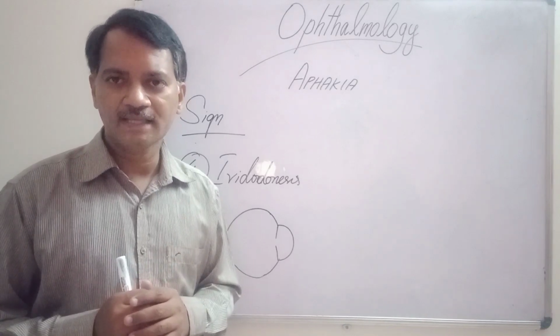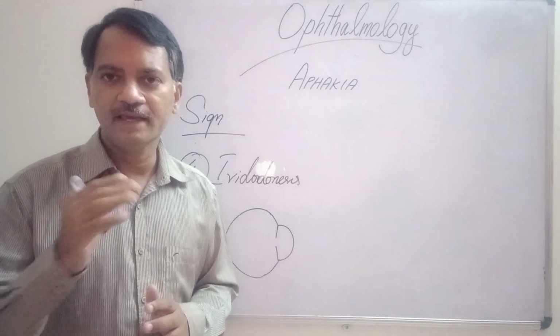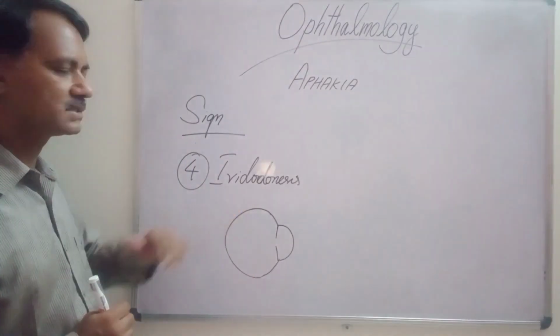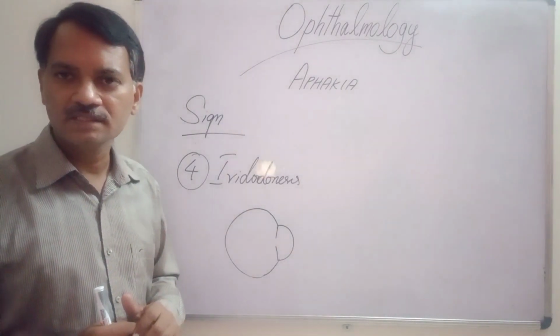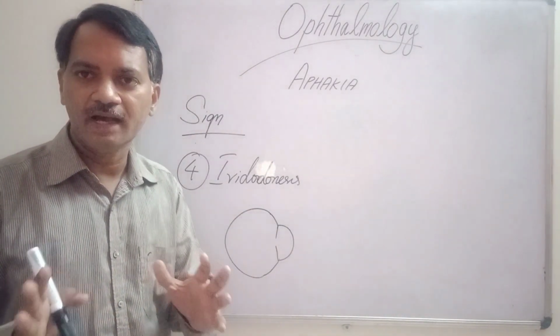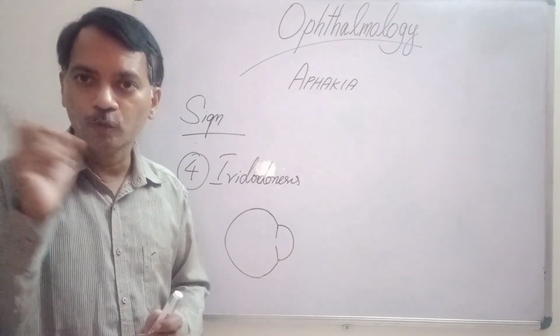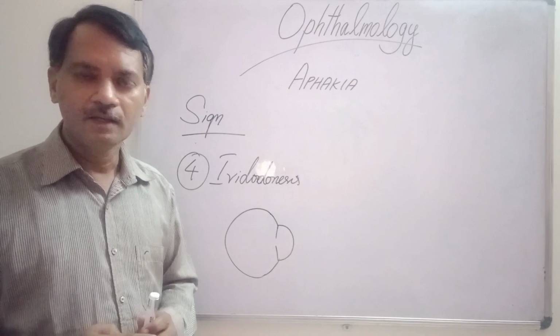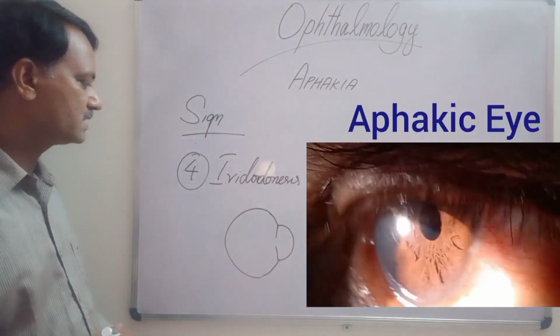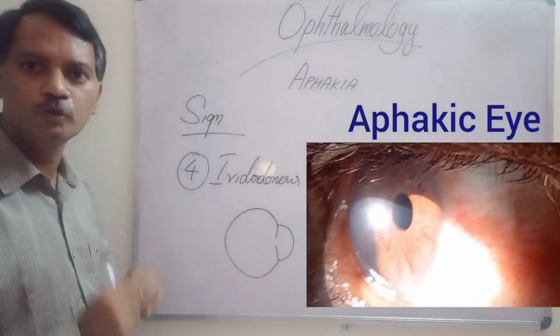Another important sign in aphakia is iridodonesis. Iridodonesis is tremulousness of the iris. The iris vibrates inside the eye with the movement of the eye. You can see in this video on the side what this iris is doing.